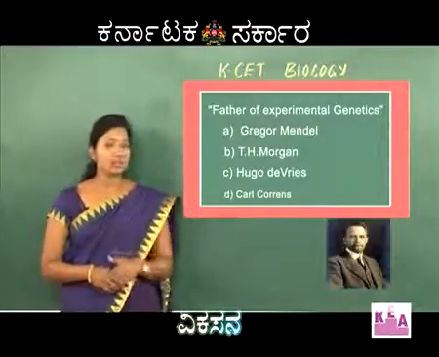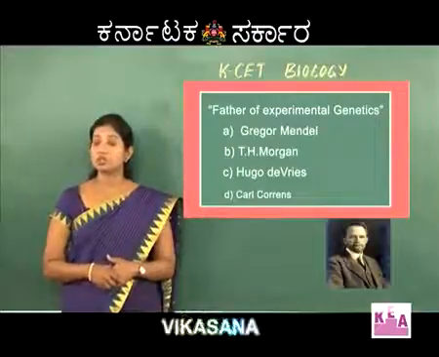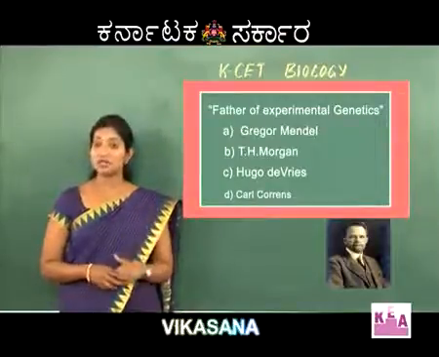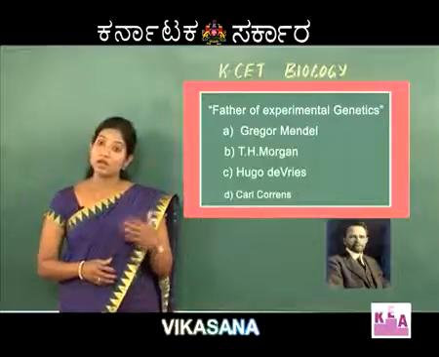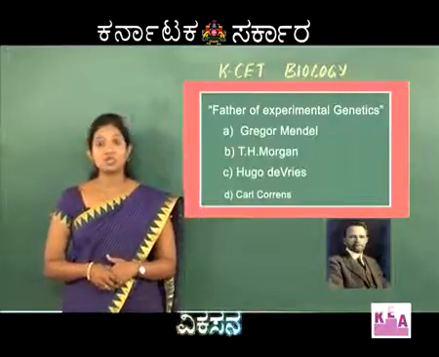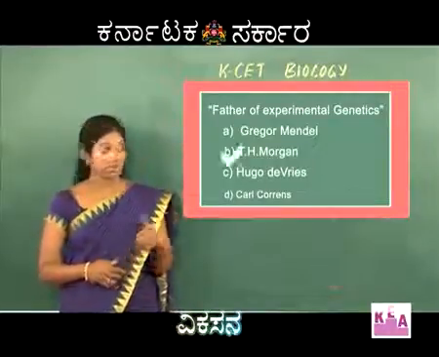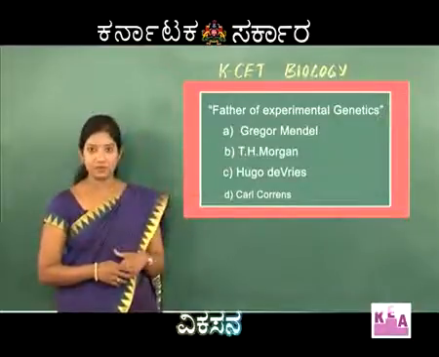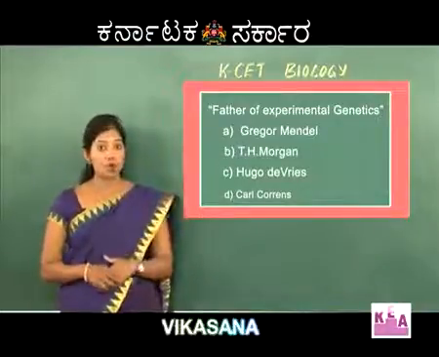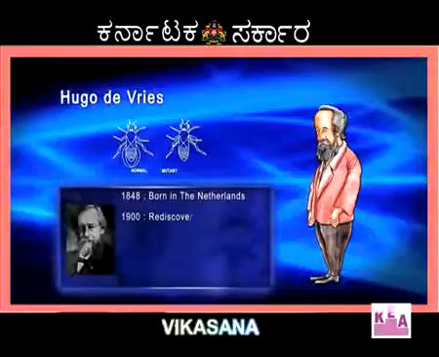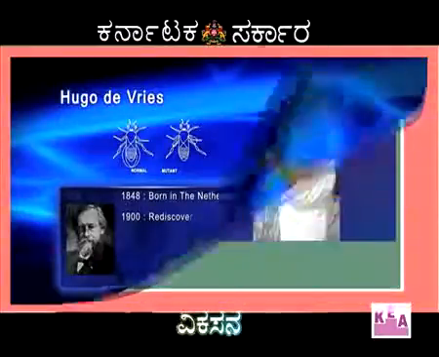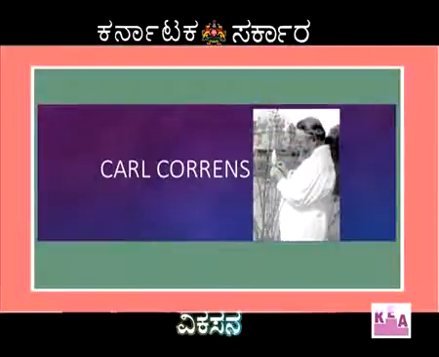T.H. Morgan did a lot of experiments using Drosophila, and this paved the way for the existence of a new branch called experimental genetics. So the right option is B. Why are the other two options wrong? Hugo de Vries is the one who proposed mutation theory, and Karl Lorenz gave what is called incomplete dominance.